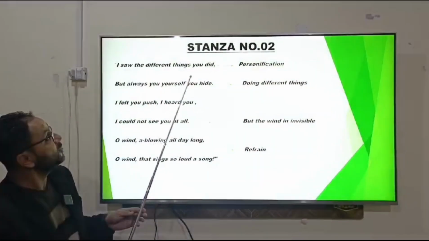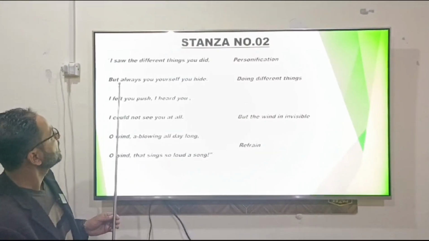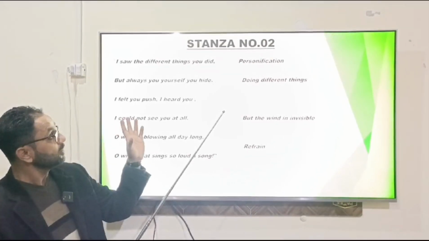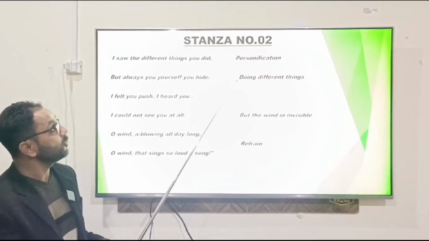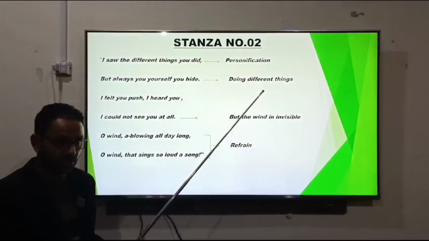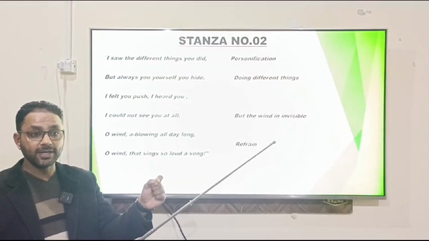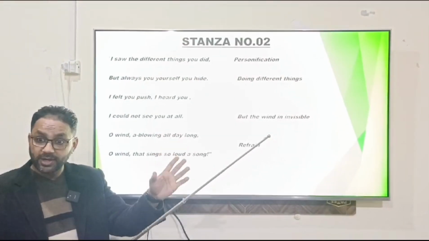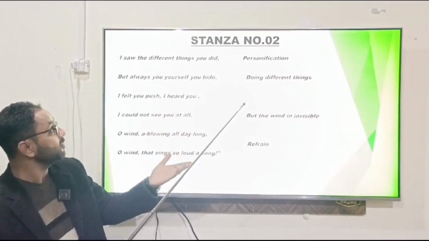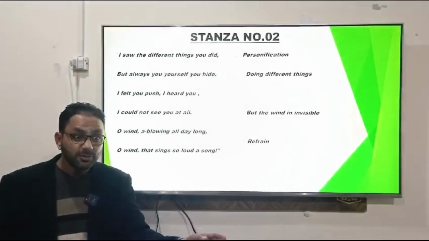The stanza is: I saw the different things you did. Who did? You did. But always you yourself you hid. In the starting two lines, the poet is still using the literary technique of personification, using the pronoun you and representing the wind just like a human being. He's of the opinion that you are performing different sorts of activities right now.